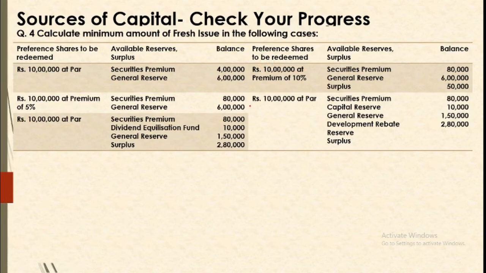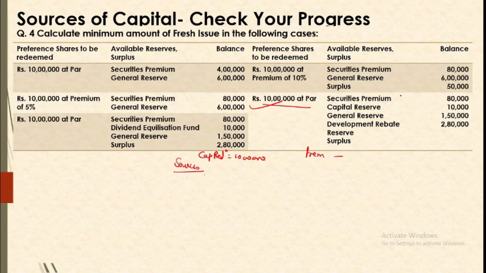Now in this example, you are redeeming preference shares at par. You are having these sources available. So capital reduction is 10 lakh. Premium is not there, so we are to look for this source only. So what are sources available?